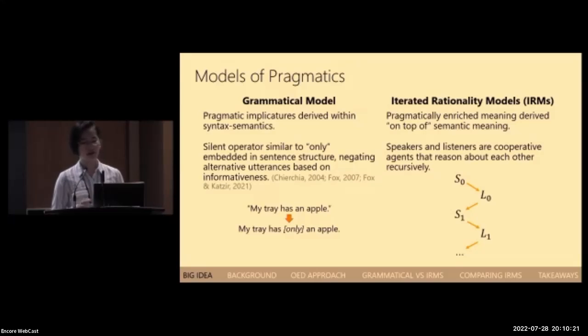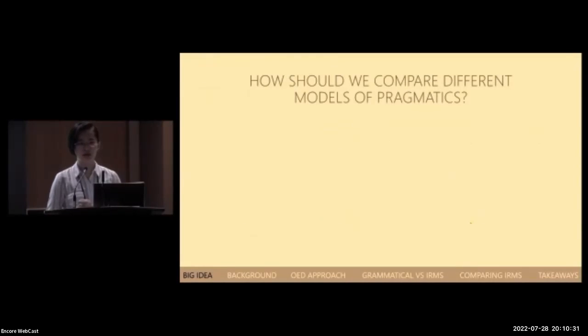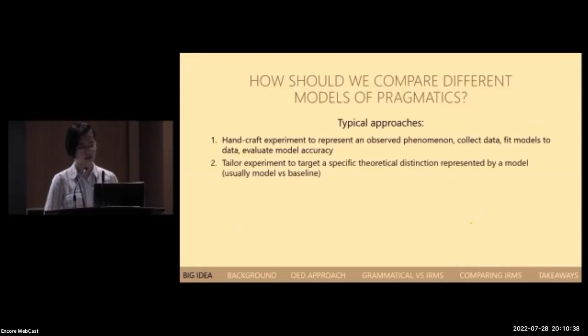Speakers and listeners are modeled as cooperative agents that reason about each other recursively. As you can see, these models outline very different theories about the reasoning process. Knowing this, the big question is, how should we compare different models as candidate theories of pragmatics?